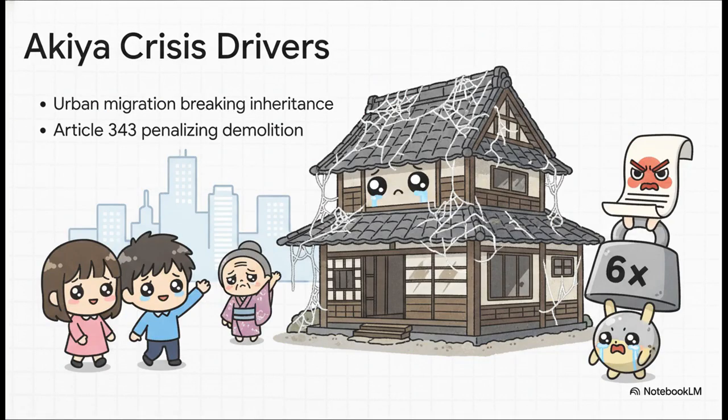What happened next is that generational capital became entirely trapped in illiquid assets. This sparked what is known today as the Akiya crisis, this massive, systemic proliferation of vacant, abandoned homes all over Japan. Now, part of this was driven by a shrinking demographic curve and urban migration that sort of broke traditional inheritance lines. But actually, scratch that, one of the biggest drivers was the government's own tax code, specifically Article 343. This code perversely created a six-fold tax spike if an owner actually demolished an unused home. So families were financially forced to just leave rotting structures standing, locked into this permanent operational cash flow drain.